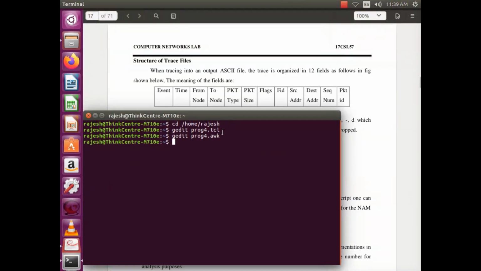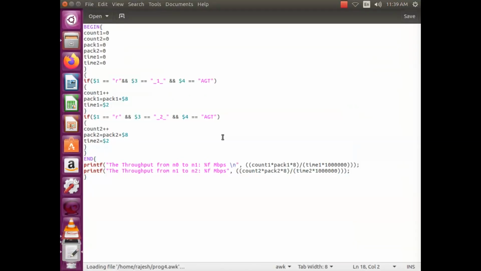So, continuation of the fourth program: we are trying to get the throughput from N0 to N1 and the throughput from N1 to N2, from one basic service set and another basic service set. In order to determine that, we have the AWK file, prog4.awk.